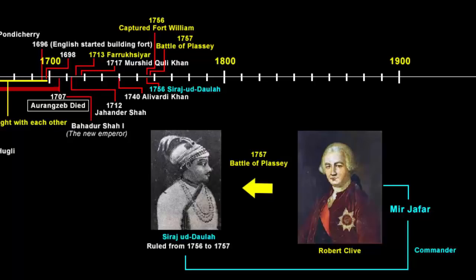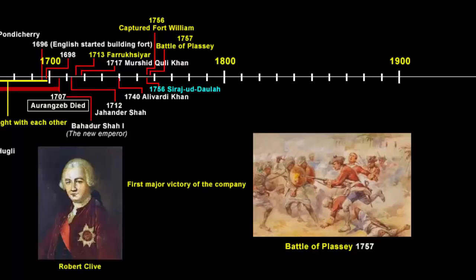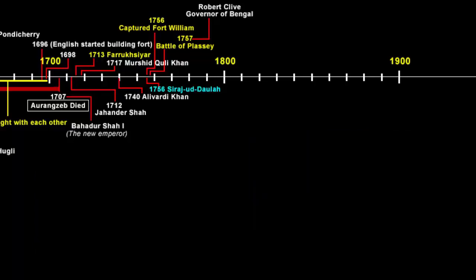Siraj-ud-Daulah fled from the battlefield on a camel, securing whatever he could, but he was later captured by Mir Jafar's forces and was assassinated. Now, the Battle of Plassey was the first major victory of the company in India. Since Robert Clive was the one who made it possible, he was immediately made the governor of Bengal by his superiors in Madras. So in 1757, Clive was made the governor of Bengal. The victory gave a massive boost to the company because now they felt they were capable of ruling as well, apart from trading. But then the company was not interested in taking over the responsibility of administration.